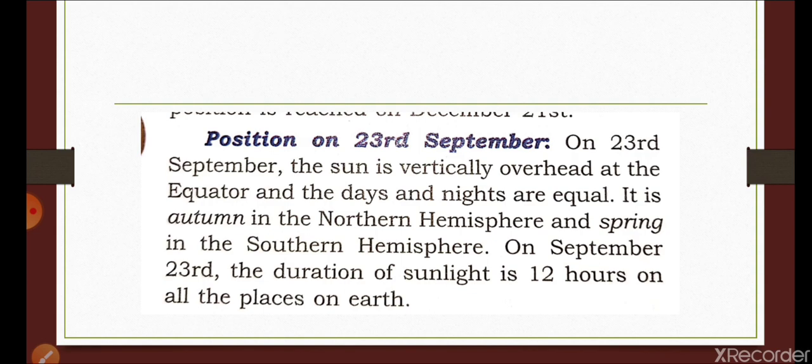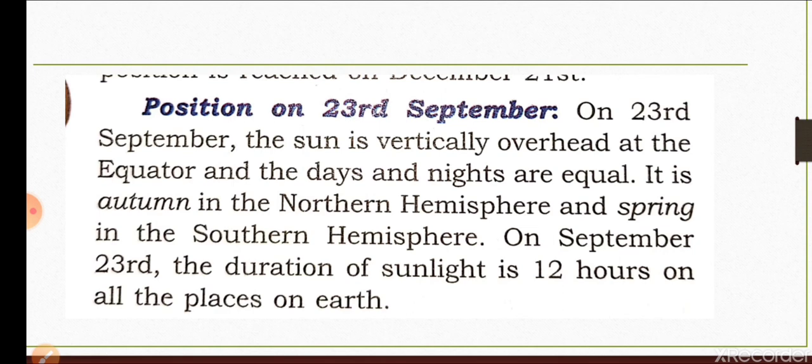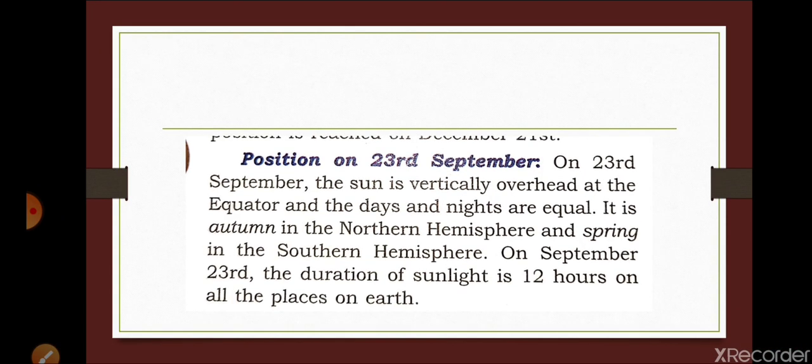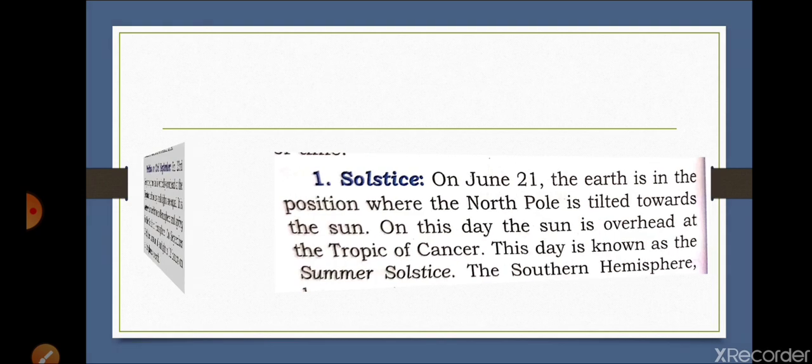It is autumn in the northern hemisphere and spring in the southern hemisphere. You can write this answer in your copy. I already explained both parts. Now I am moving towards question number 15.